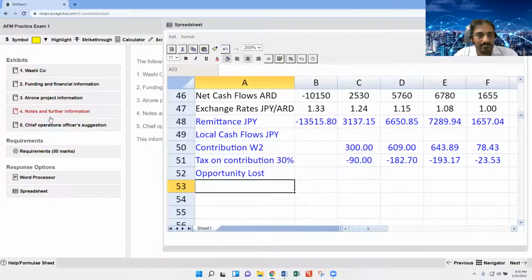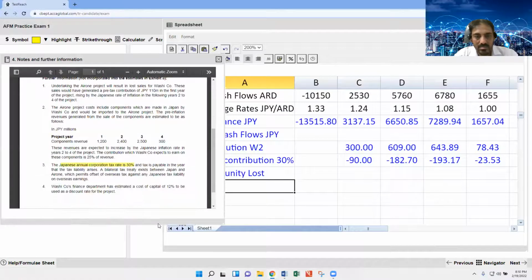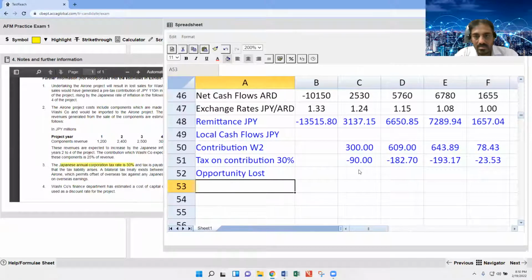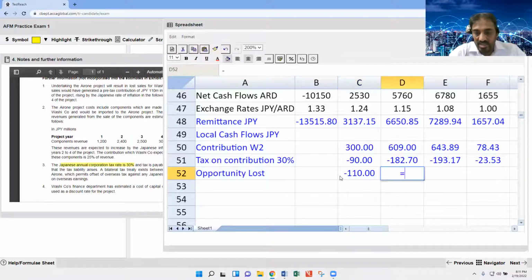The contribution loss is deemed to be an outflow: 110 multiplied by 1.05.